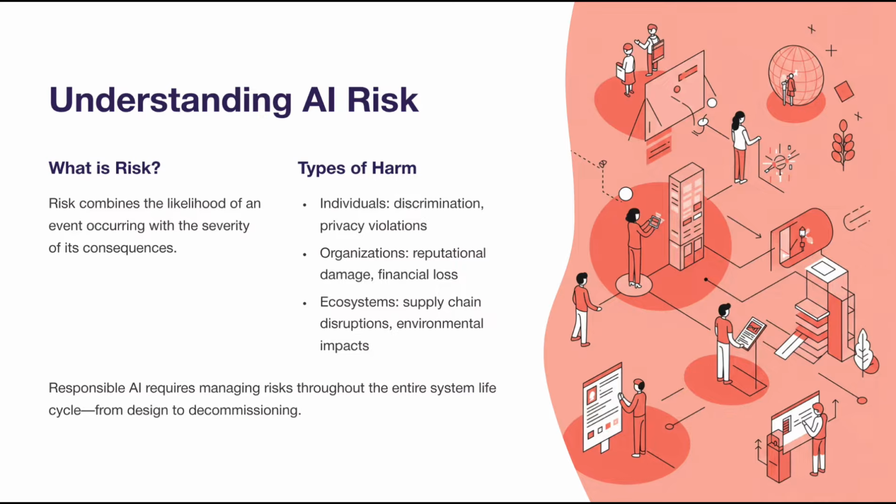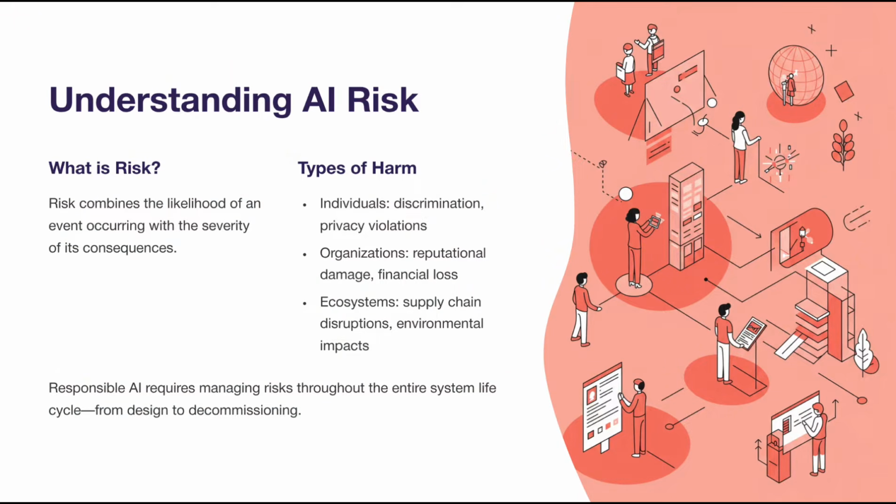This framework defines risk as a combination of how likely an event is to happen and how severe its consequences could be. These consequences can include harm to individuals, organizations, or entire ecosystems. For example, harm to people might include discrimination or violations of privacy. For organizations, it can mean reputational damage or financial loss. For ecosystems, it could involve disruptions to global supply chains or environmental impacts.